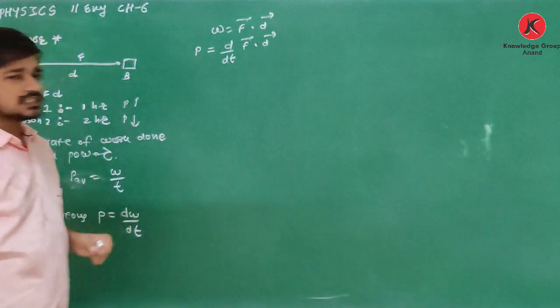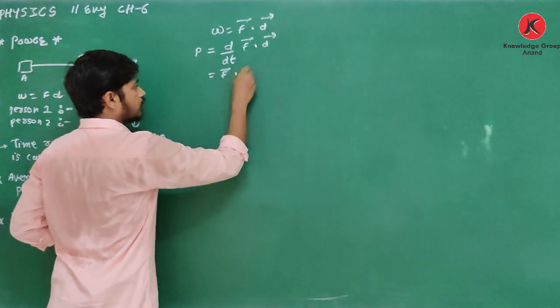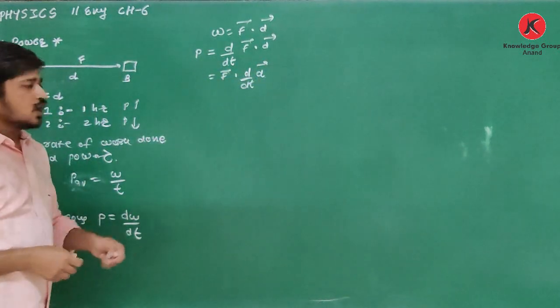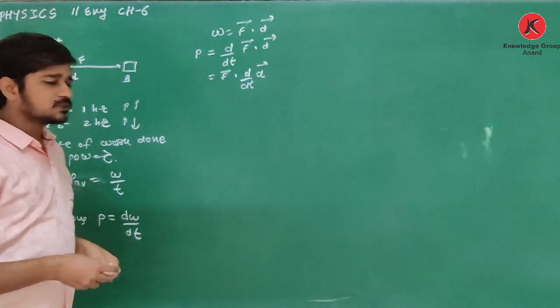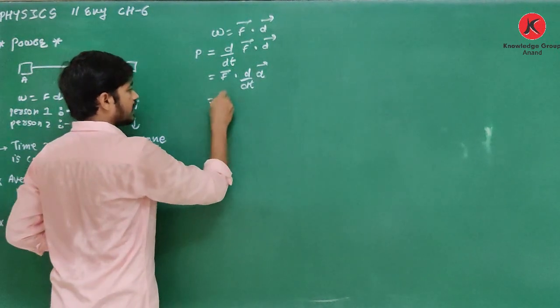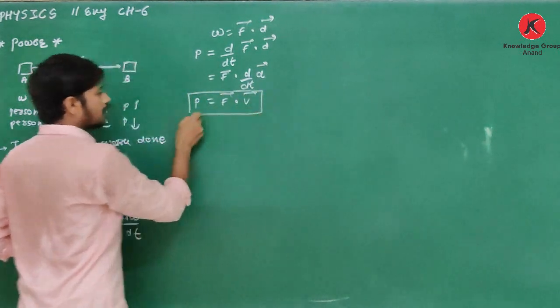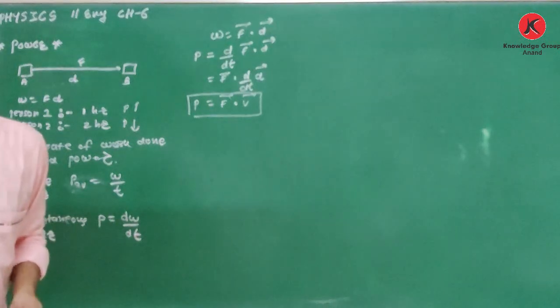If F is constant, then I can say it is F dot dD upon dt, where D is displacement. What is the differentiation of displacement with respect to time? It is velocity. So yes, here it is F dot V. So it is another equation of power. Power P is equal to F dot V.